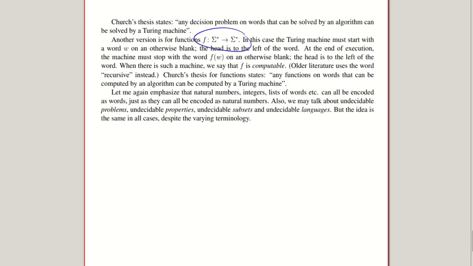In this case, the Turing machine must start with the word w on an otherwise blank tape. The head is to the left of the word. At the end of execution, the machine must stop with the word f of w on an otherwise blank tape. The head is to the left of the word. So if we have spaces, then the start of a word, and then some spaces, we start the Turing machine on that A, the leftmost character, and if there's such a machine which will stop with f of w on another blank tape,